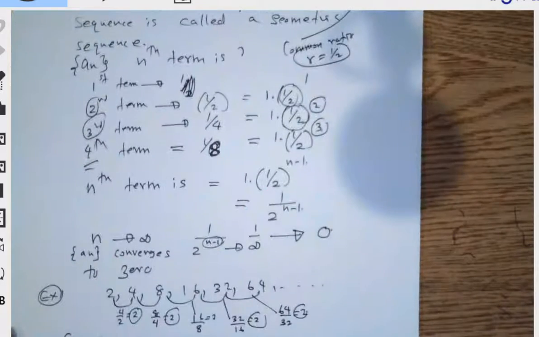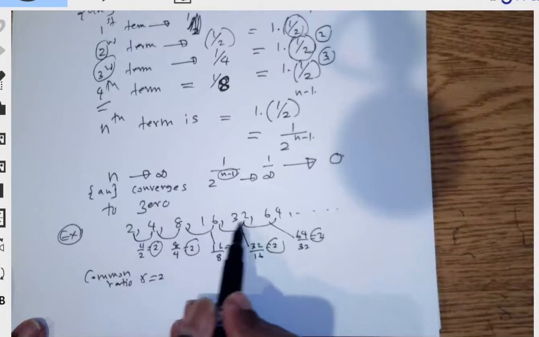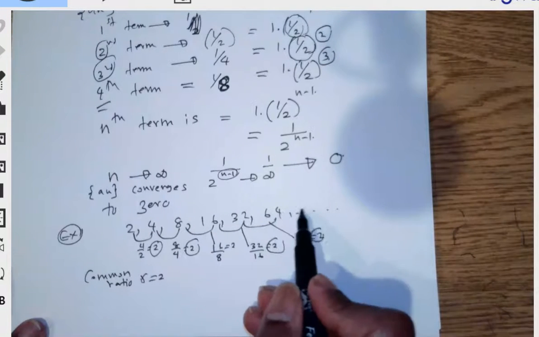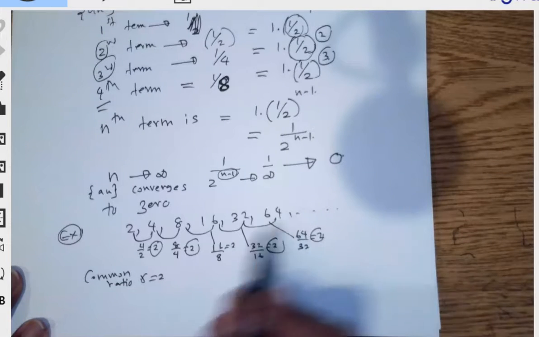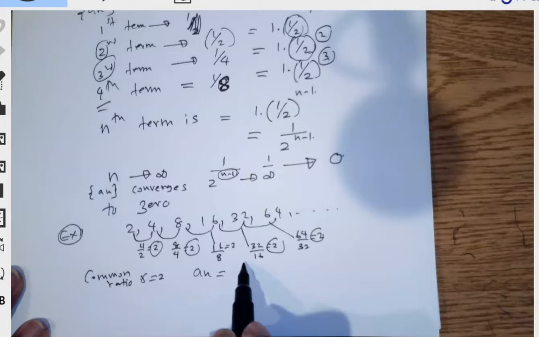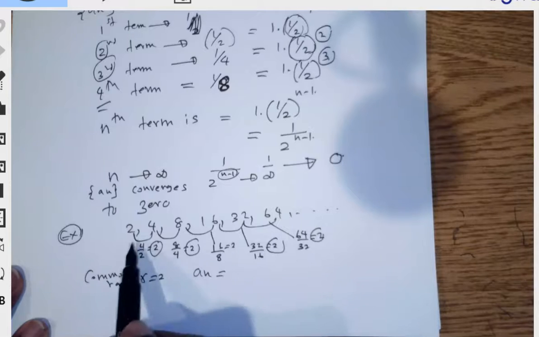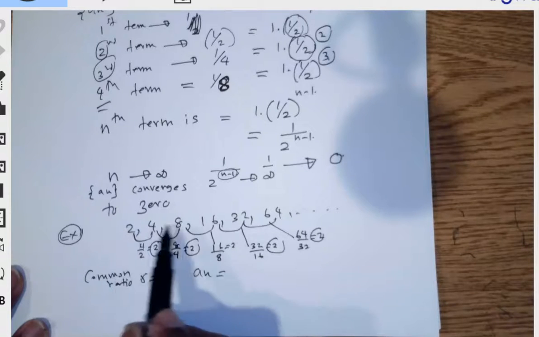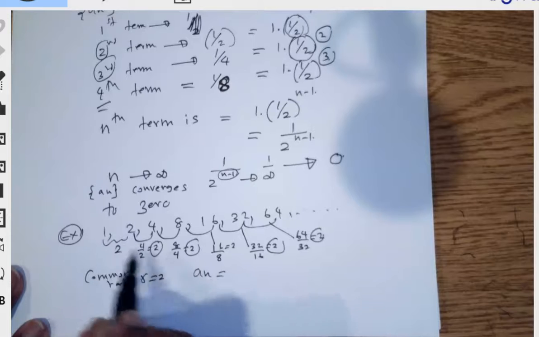Now you can very clearly see that the sequence keeps increasing: 2, 4, 8, 16, 32, 64, and so on, and goes to infinity. In other words, a_n is equal to, let me call the first term 1, and the common ratio is still 2.